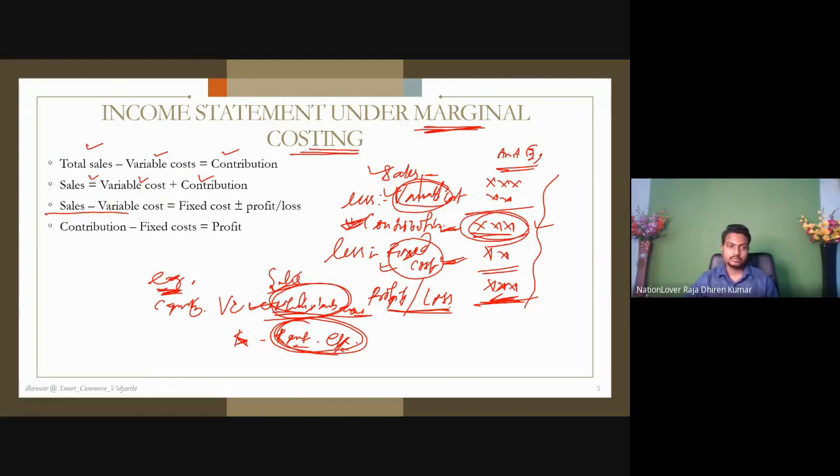Look at this equation, sales less variable cost, that is contribution. So this is C. Now how will we get C? Profit or loss plus fixed cost, if you add these two you get this, if you subtract this you get that. So you have to use these equations accordingly. So fixed cost plus or minus profit or loss. Now contribution less fixed cost equal to profit. So look here, contribution less fixed cost equal to profit.